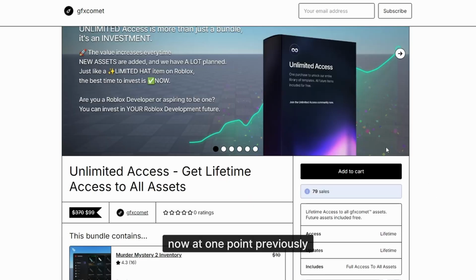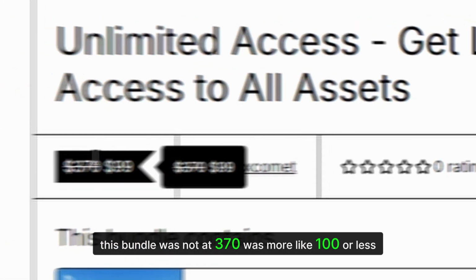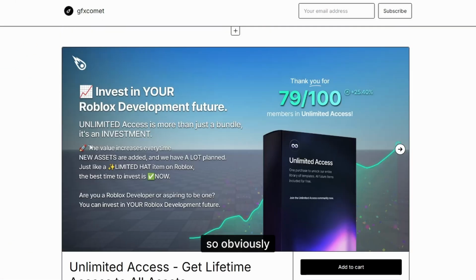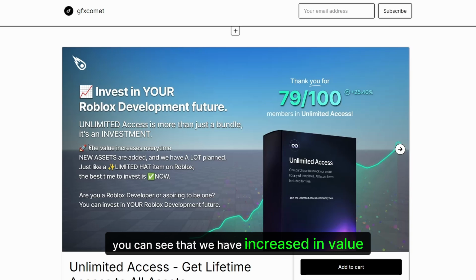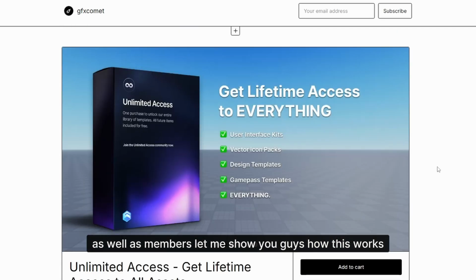Now, at one point previously, this bundle was not at 370, it was more like 100 or less. So obviously you can see that we have increased in value as well as members. Let me show you guys how this works.